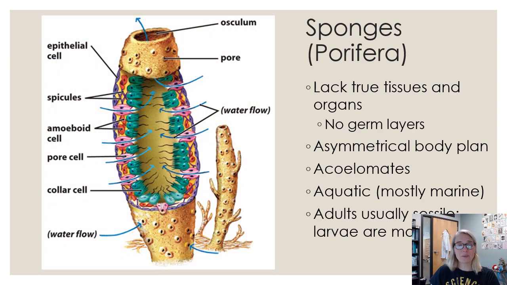So here's kind of an anatomy diagram of a sponge. So we can kind of see how water flows in, water flows out. It's going to collect food bits that way. The osculum is kind of its mouth and anus at the same time, so food bits can move in, waste products go out, water moves through, and we can kind of see how they can be structured. Different functioning cells working independently of each other, so that's not a true tissue.